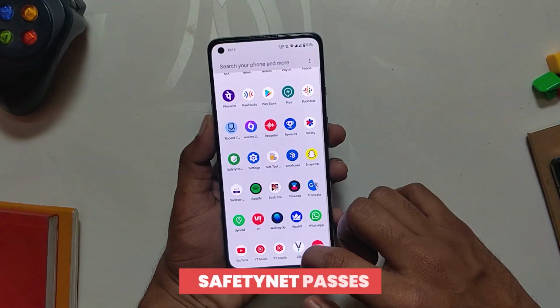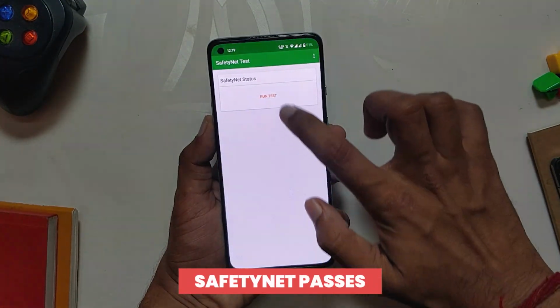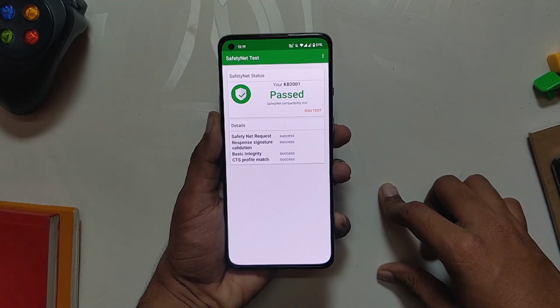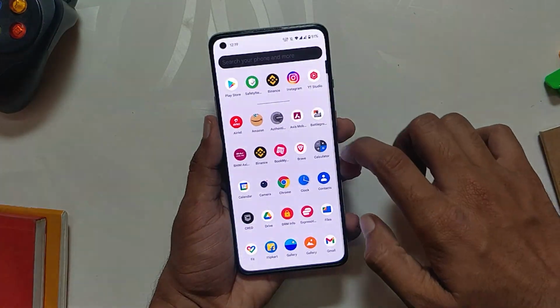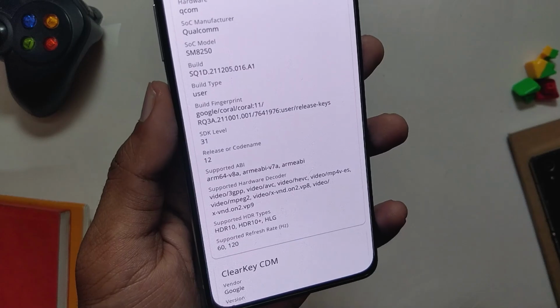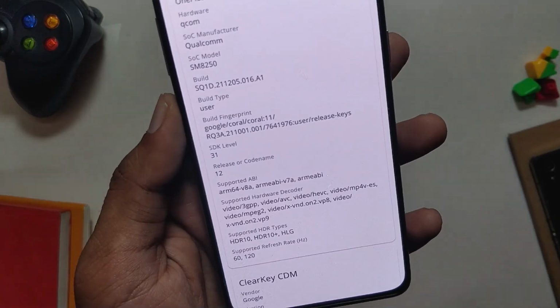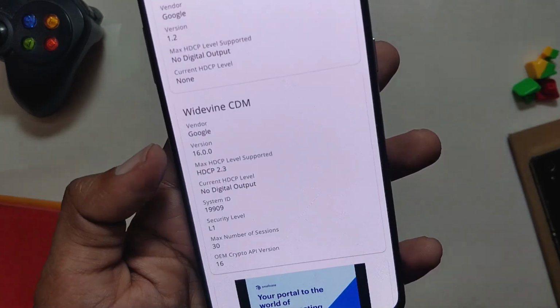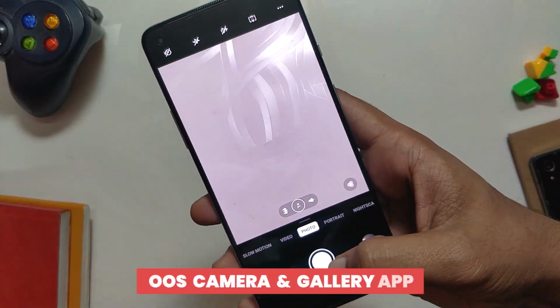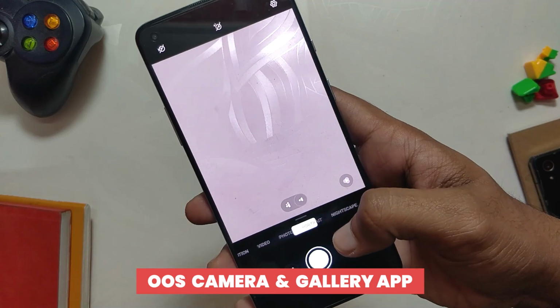SafetyNet also passes out of the box in this ROM, and all the banking and payment apps work fine except Axis Bank, which for some reason closes as soon as I try to open it, and this happened on all Android 12 ROMs that I've tried. The Widevine security level is L1, so that means you will be able to stream HD content on Netflix and other streaming sites.